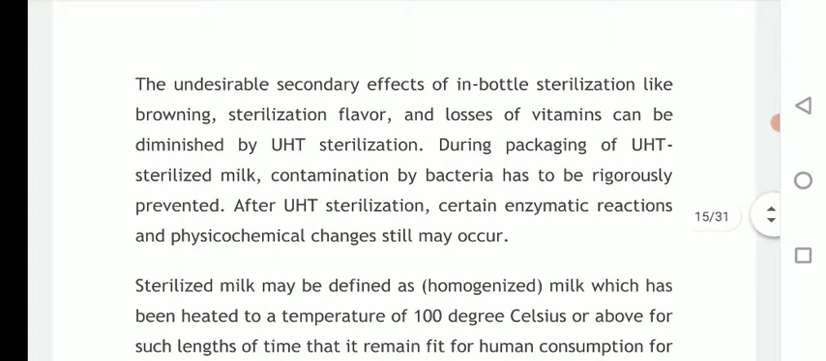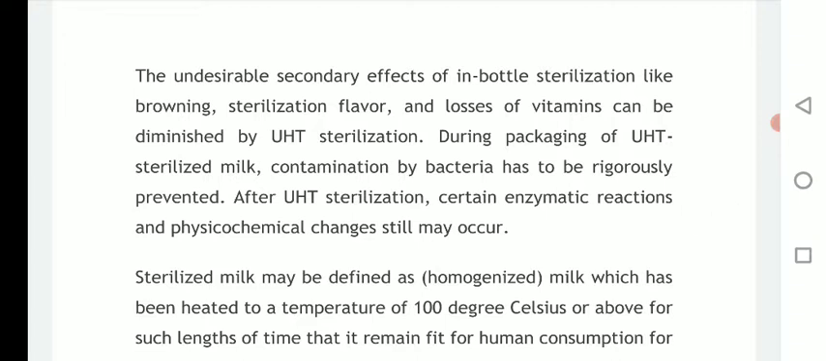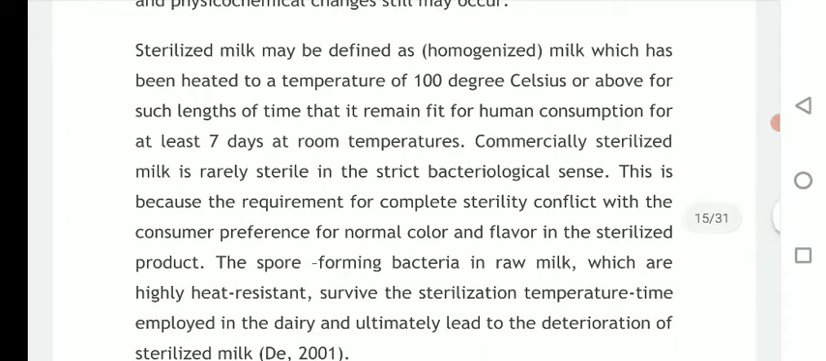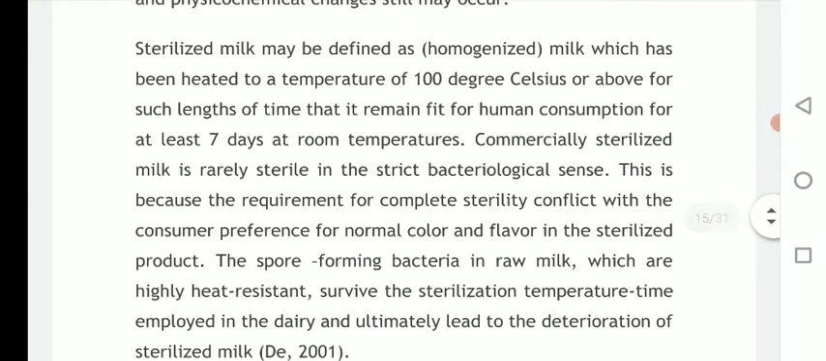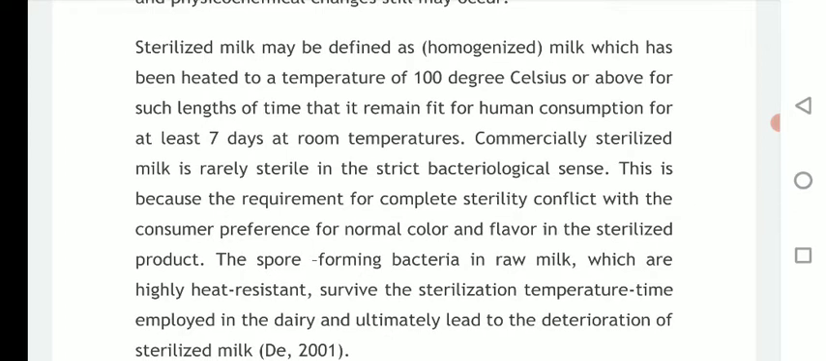During packing of ultra high temperature sterilized milk, contamination by bacteria has to be rigorously prevented. After ultra high temperature sterilization, certain enzymatic reactions and physicochemical changes still may occur. So overall, this is the background behind ultra high temperature sterilization. Sterilized milk may be defined as homogenized milk which has been heated to a temperature of 100 degrees Celsius or above for such a length of time that it remains fit for human consumption for at least 7 days at room temperature. So what is meant by sterilized milk?